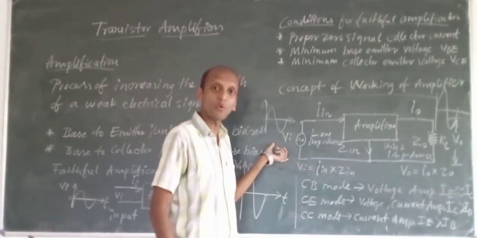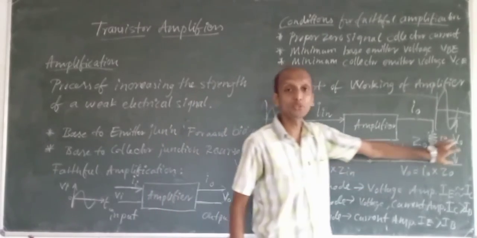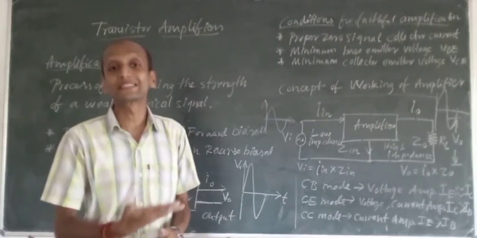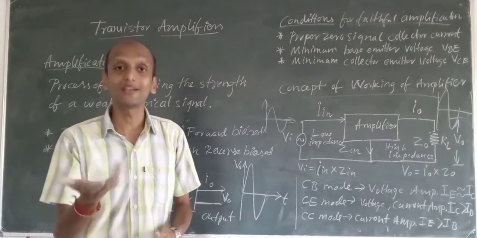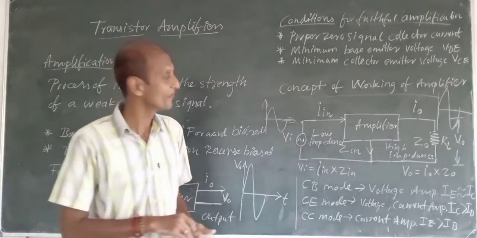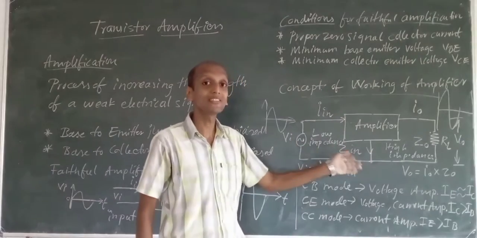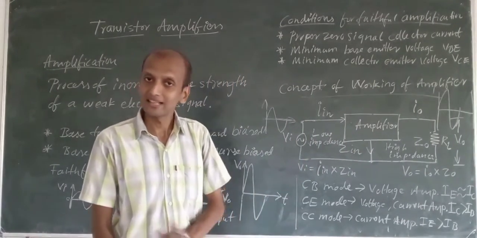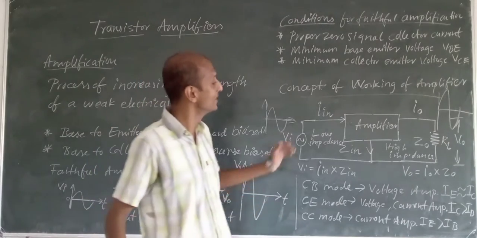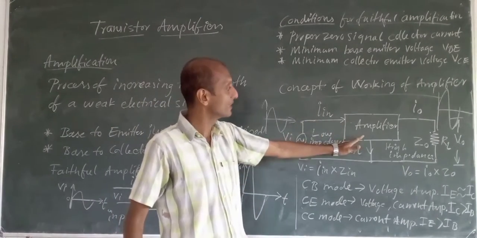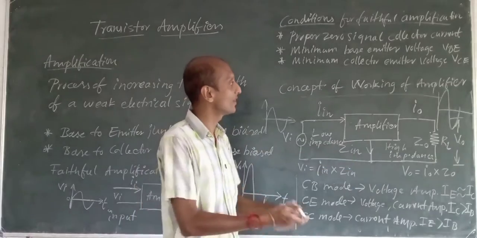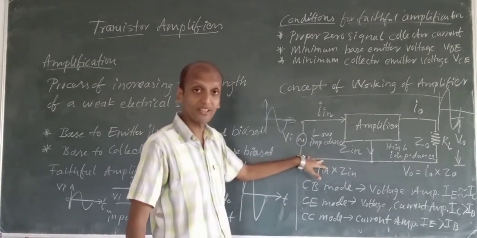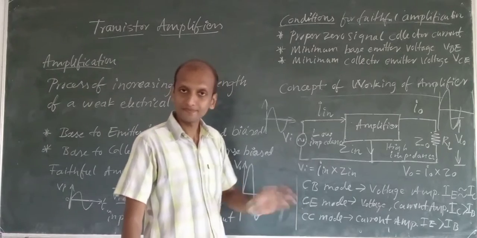So a small Vin given will result in what? A large or strong signal, Vout, produced at the output. So we have this voltage amplification happening. Is that okay? Clear or not? Okay. So here I can make the amplification or amplifier concept happen. So this is how amplifiers are going to work.